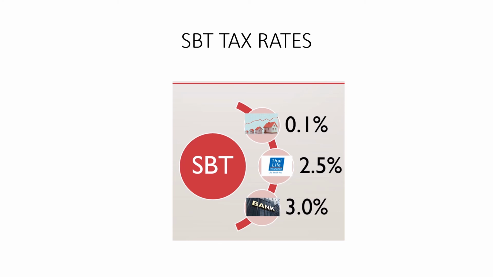So the difficulty with SBT is that you need to understand different types of business, different tax bases, and different tax rates that apply to different types of business. So there are 3 different SBT tax rates in Thailand: 3.0%, 2.5%, and 0.1%.